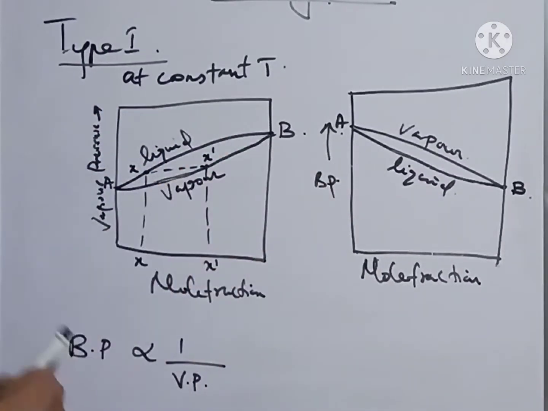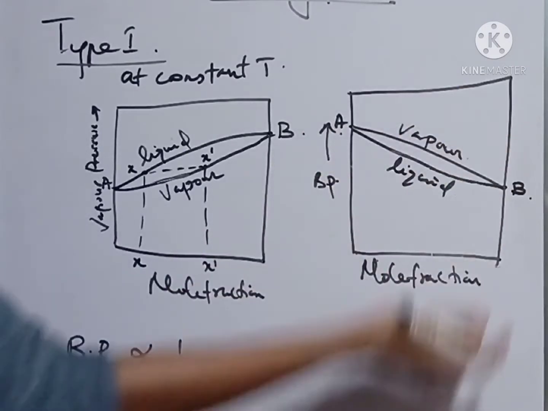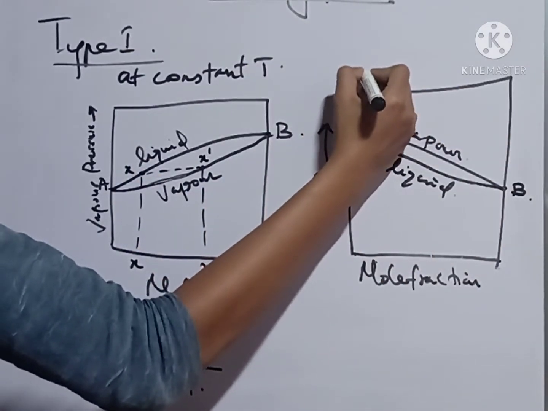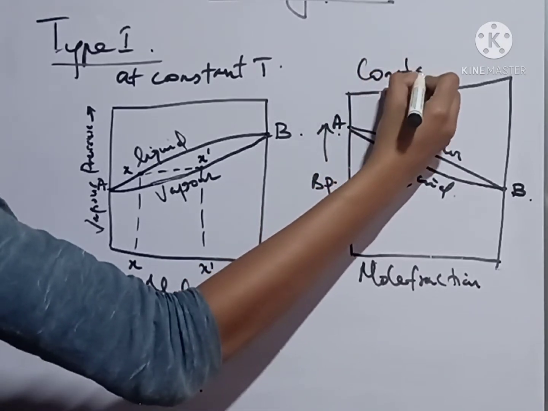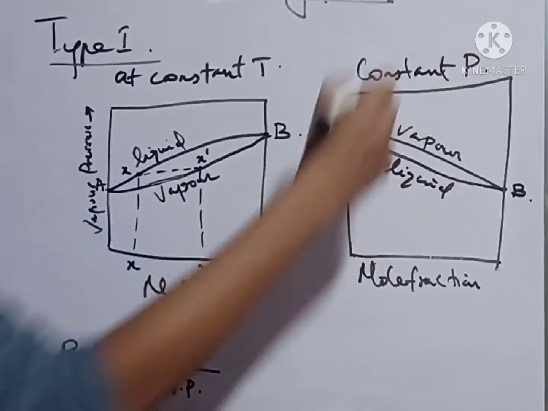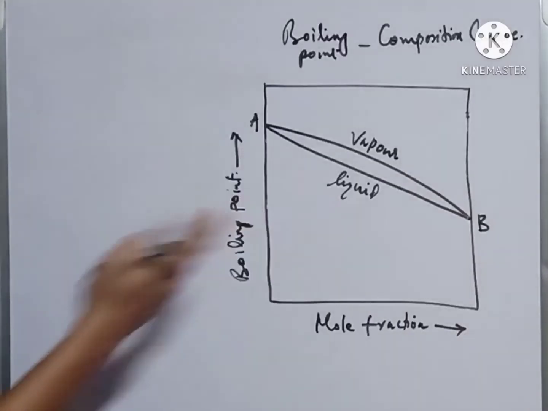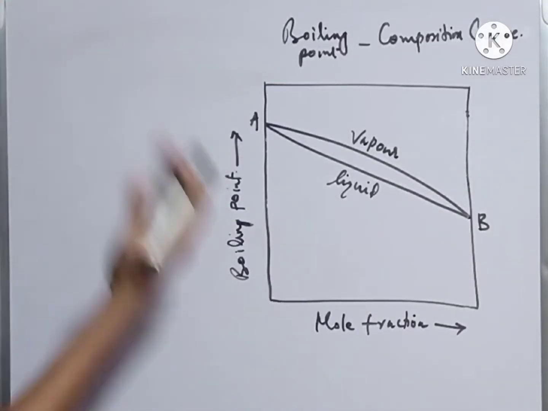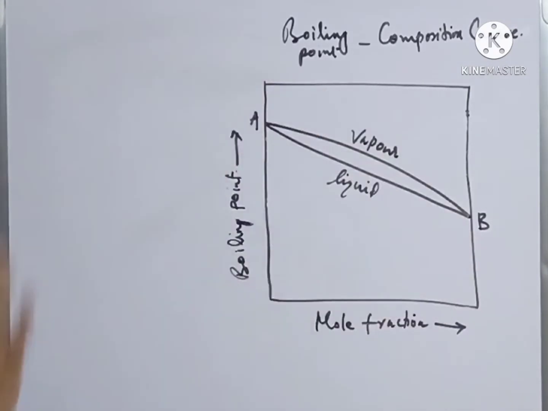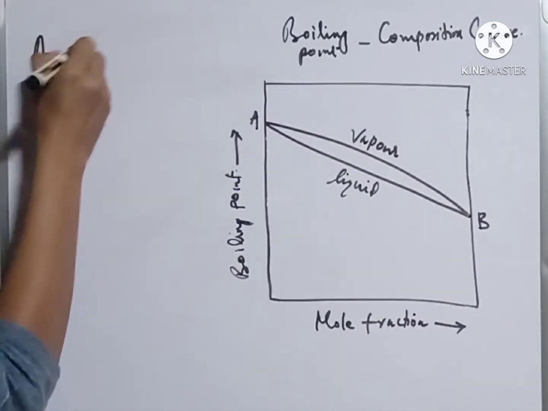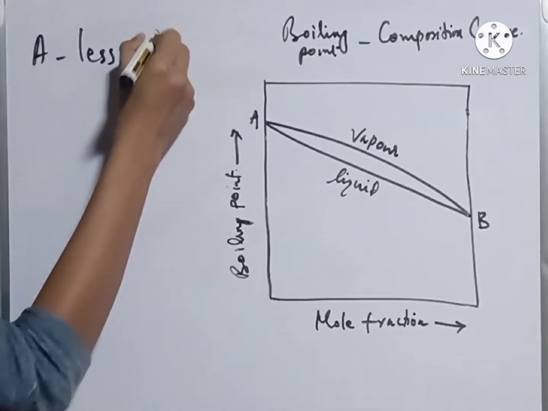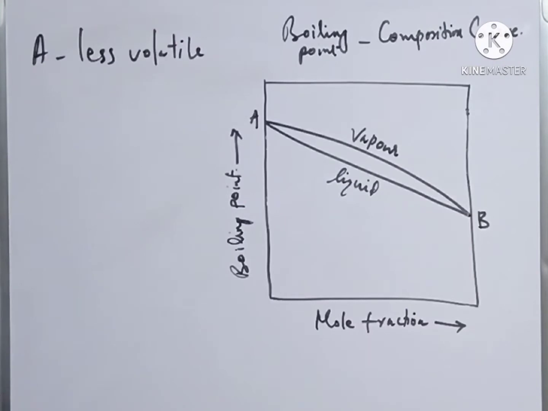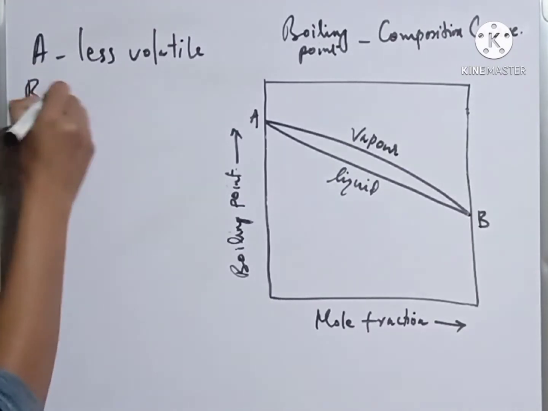One more thing we have to note here is that we are considering the boiling point composition curve at a constant pressure. So in this type 1 system, A is the less volatile substance and B is the more volatile substance.